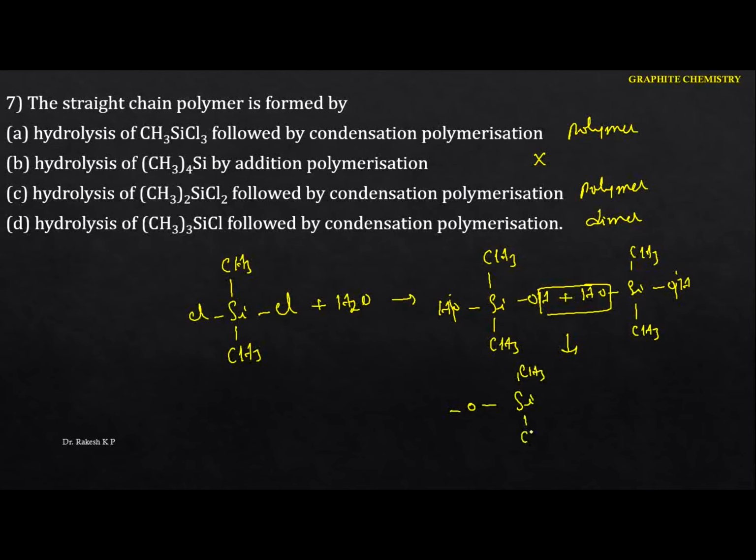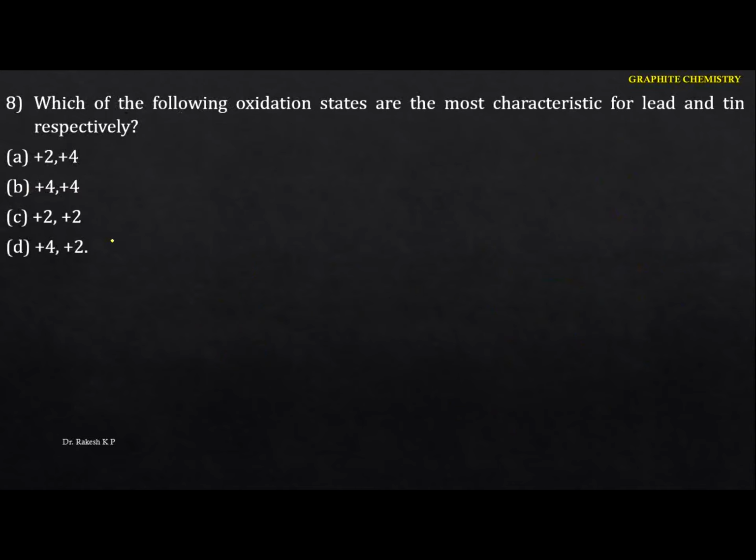Now see the particular structure, how we got here. So here we are going to get the straight chain polymer. Here we are going to get the straight chain polymer. So this is the particular one. Hence the option will be C. Okay, so next one.